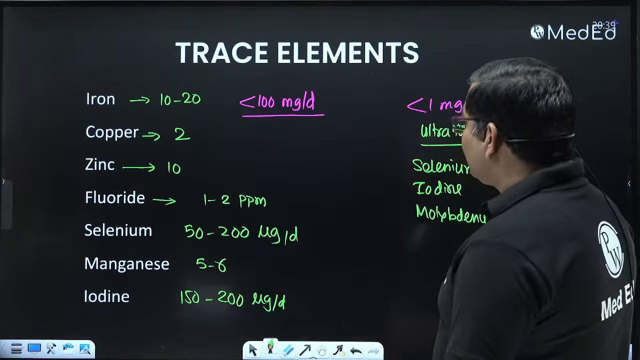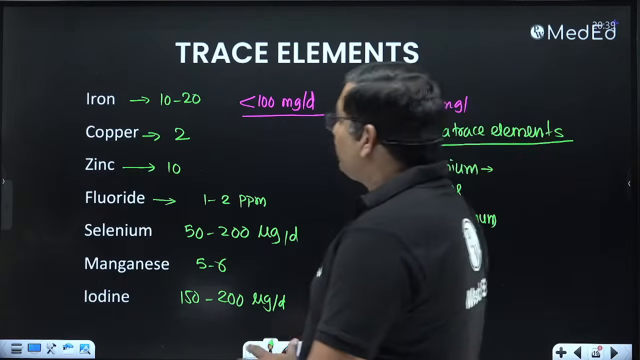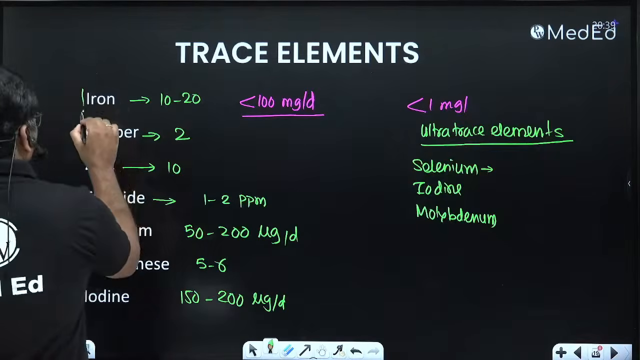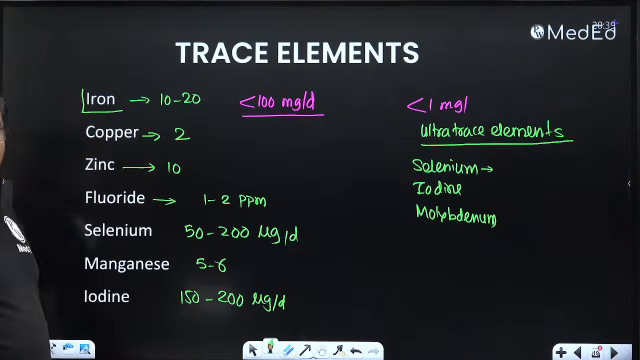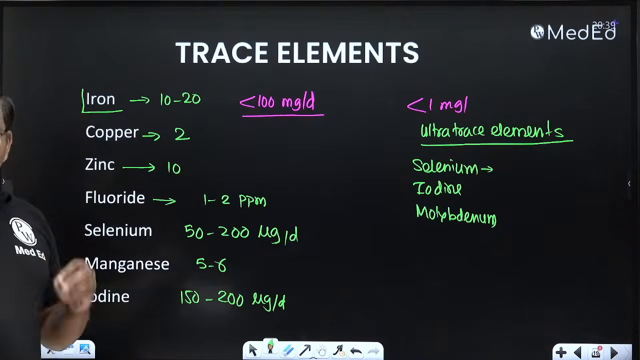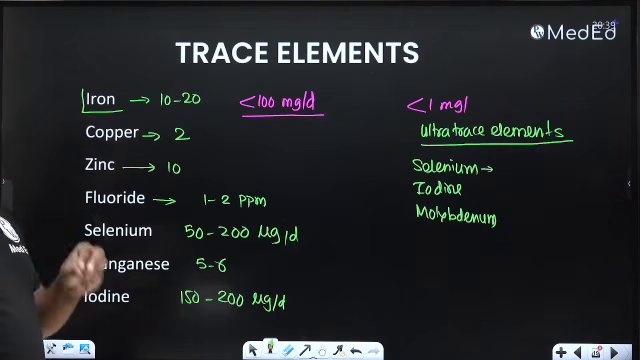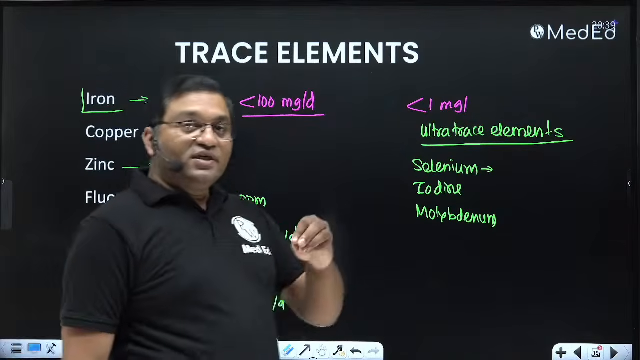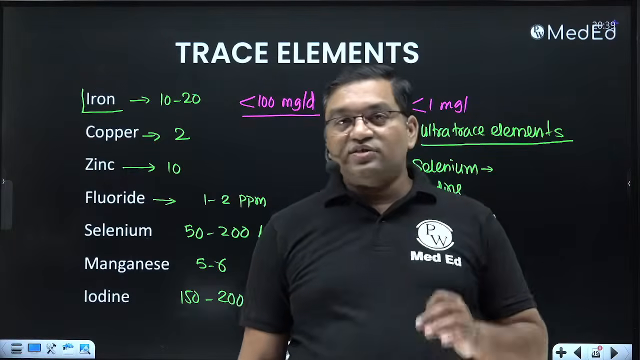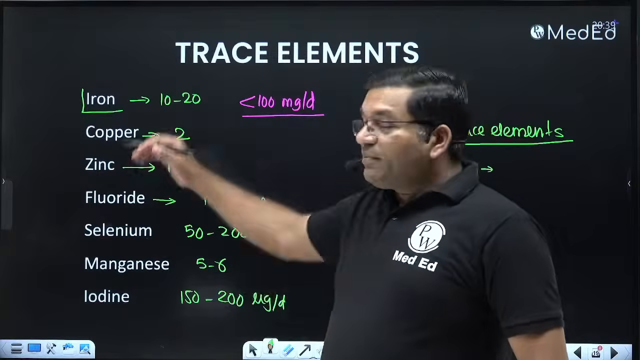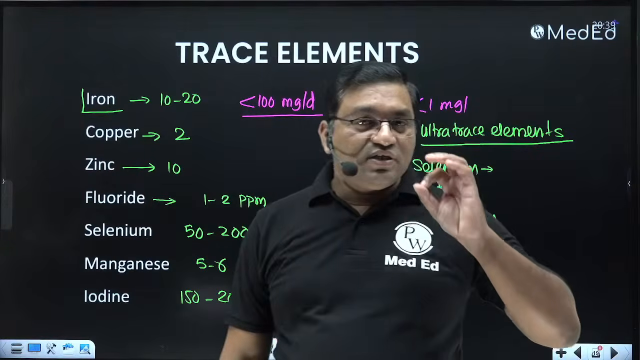So we'll start with the iron. In the iron, what is important? Why is it known as one-way element? Absorption of the iron is important. Different iron containing proteins, its transport and storage is important. Different laboratory parameters in the iron deficiency are important.